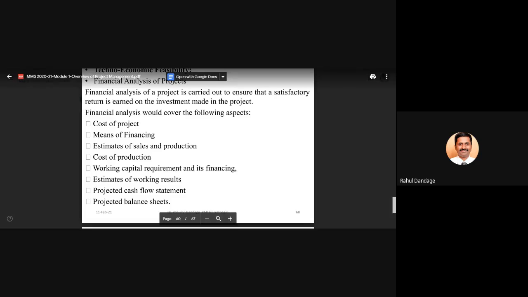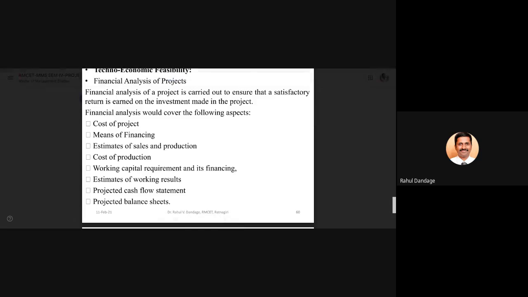No. Okay. So we will have this discussion on cash flow statements once we go for the project investment details and the numerical problems on that. There are again two words, cash inflow and cash outflow. So how the cash comes in and how the cash goes away. That is all about your cash flow statement. Okay. And projected balance sheets.